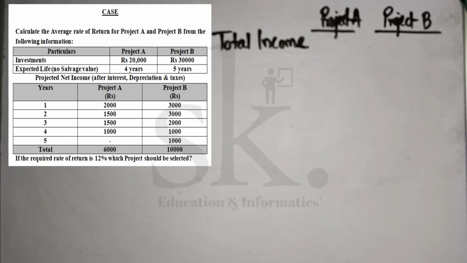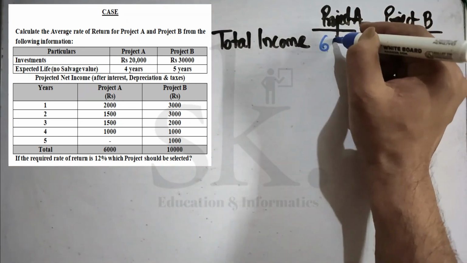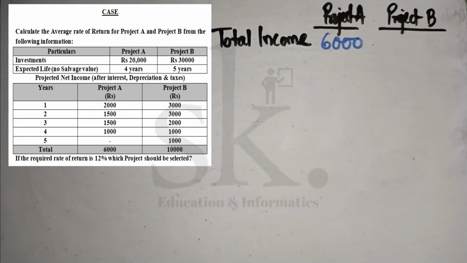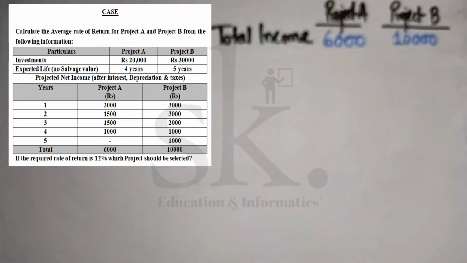Let's see project A. Project A income is 2,000, 1,500. So we add up 2,000 plus 1,500 plus 1,500 and 1,000. So that gives me a total amount of rupees 6,000. So the total income for project A is 6,000. Now let's calculate project B. Project B, the total is 3,000, 3,000, 2,000, 1,000, 1,000. So 3, 3, 6, 7, 8, 9, 10,000. So we come back here and write project B is rupees 10,000.